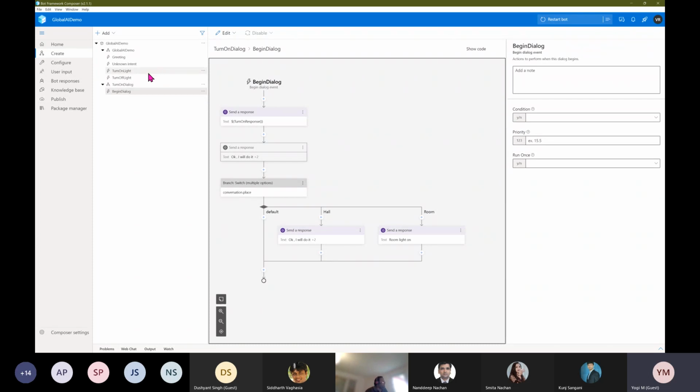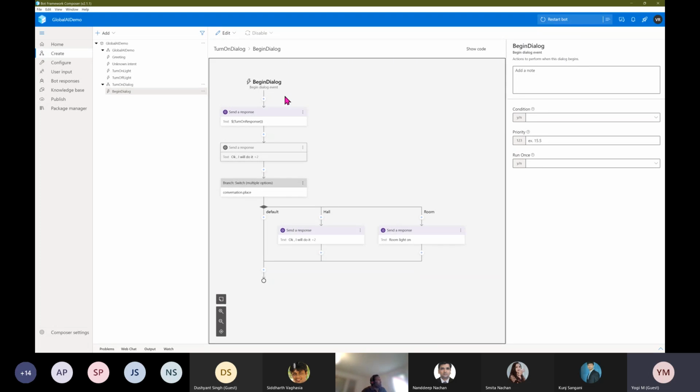In this turn on light dialog, you can check it. The intent is fired perfectly, but the entity is missing. Here you check the condition, and the user can send the entity, or you can take the next step.